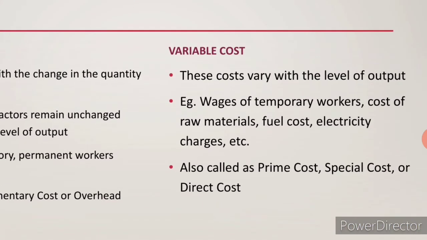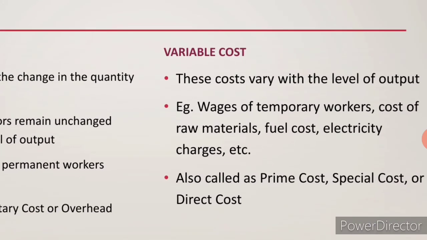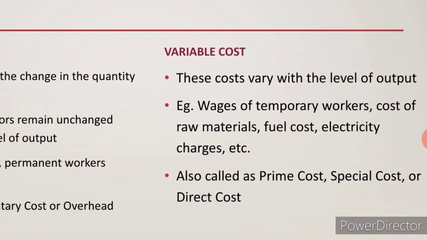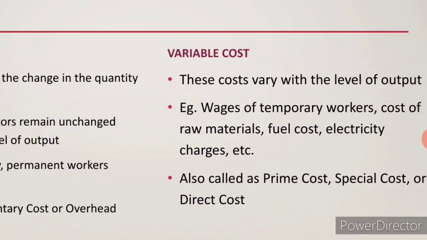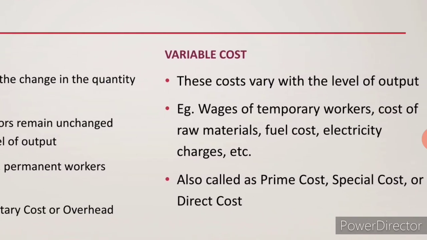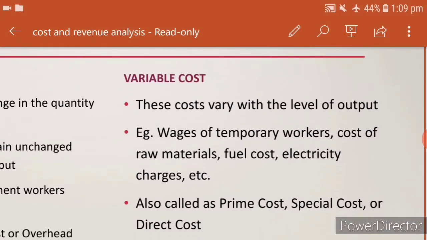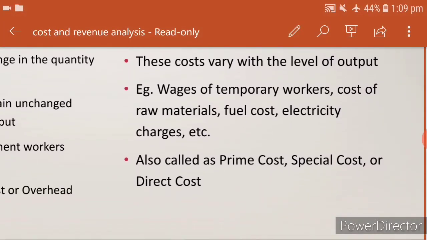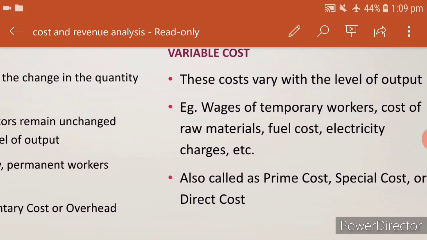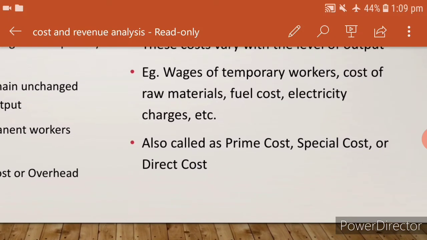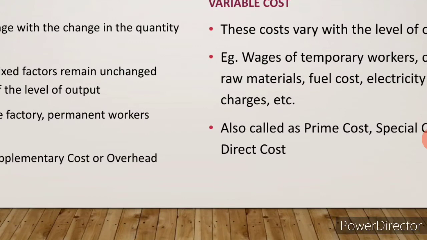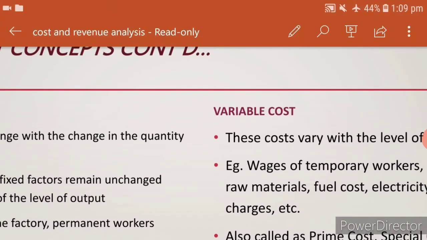So, see here, wages of temporary workers: if there is a demand for the worker, the wages will be more. If there is no demand, the wages will be less. So, that is why they have given wages of temporary workers, cost of raw material, fuel cost, electricity charge. They are all called variable cost. So, variable cost is also called prime cost, special cost or direct cost. Okay. So, up to this, the cost concepts are over. So, let me explain all the costs.